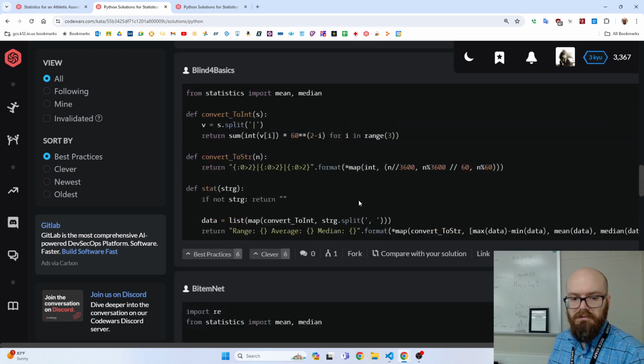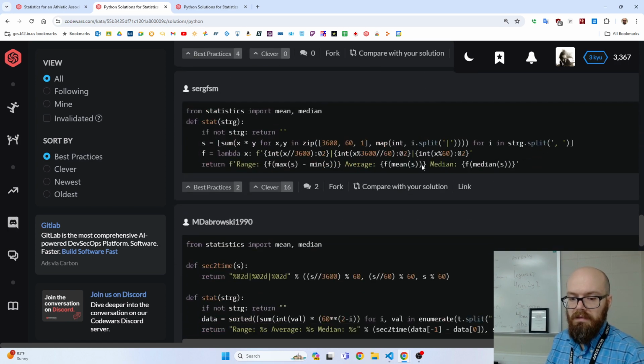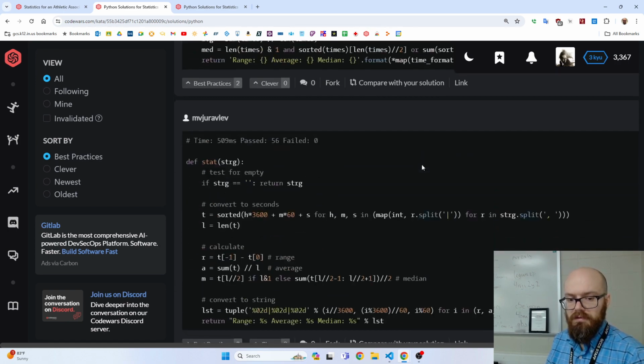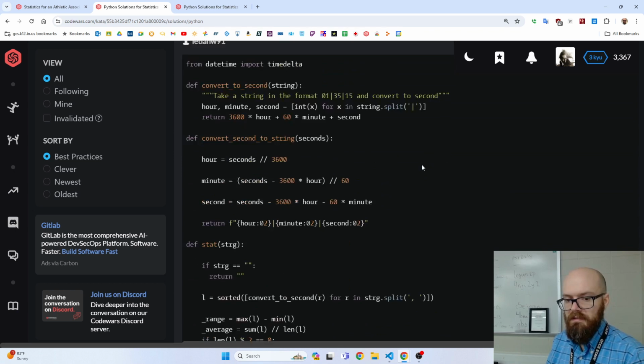Looking good. Looking good. So it looks like there's a nice variety in these. Some people imported different packages, some people formatted different ways. It looks like some of these are quite old as well. And if you were to look through them, you would see many ideas. Like, oh, I'll use that in the future, or oh, I didn't know people could do that. So check it out. Thanks.